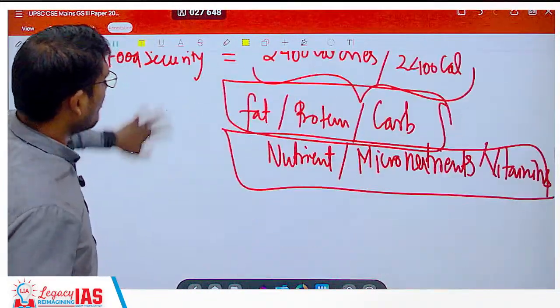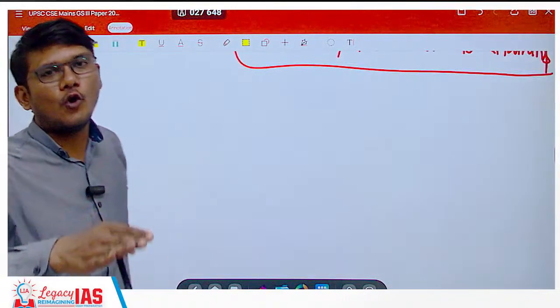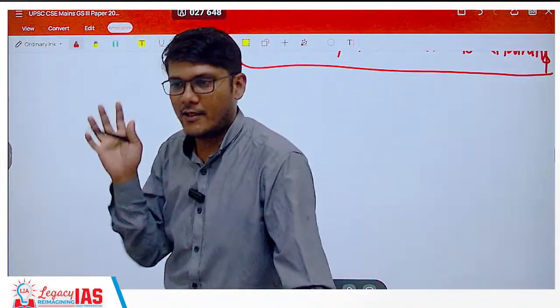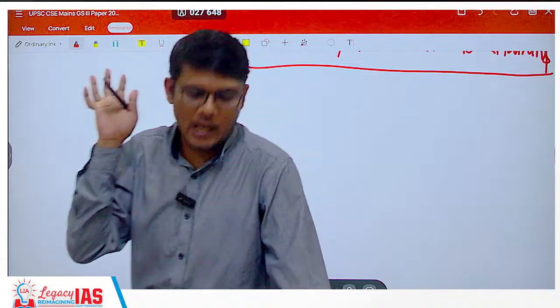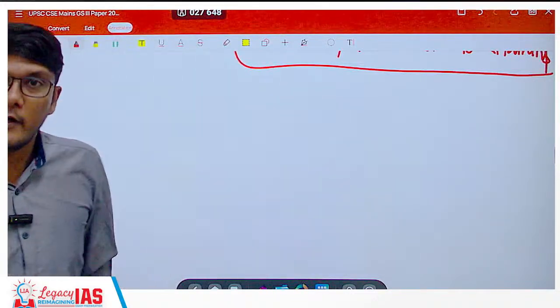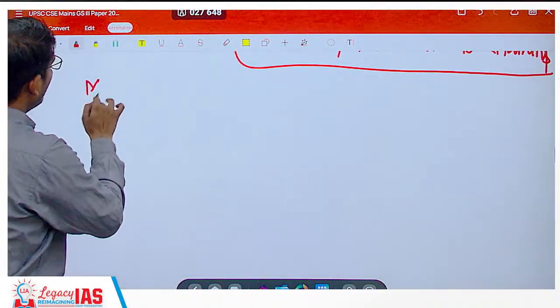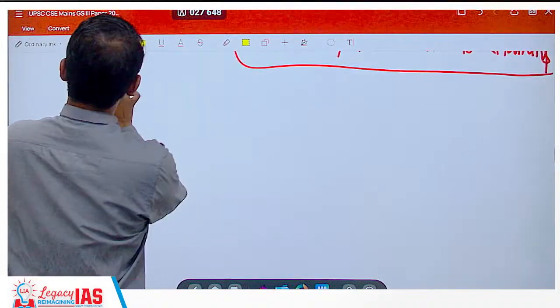See, when it comes to millets, basically you should know the advantages of millets. It is as simple as that. So you should know the factual data about millets. If you don't, it becomes difficult. So let's see certain factual data of millets.